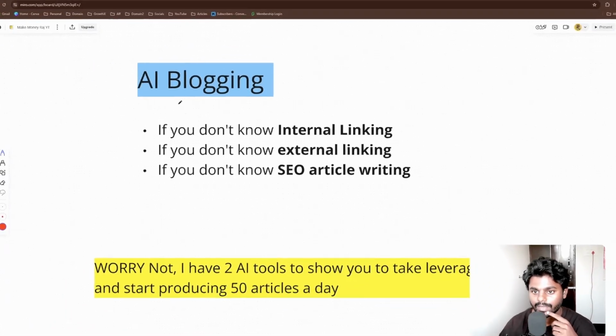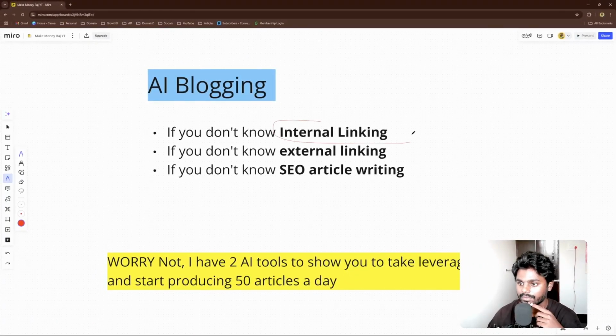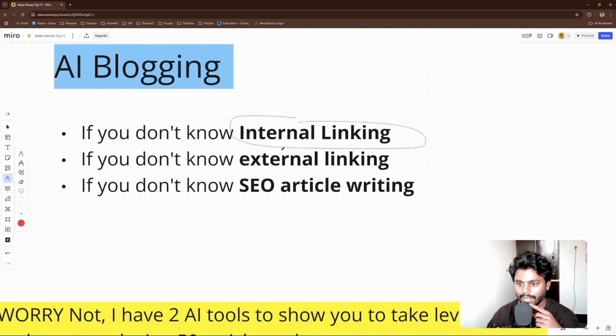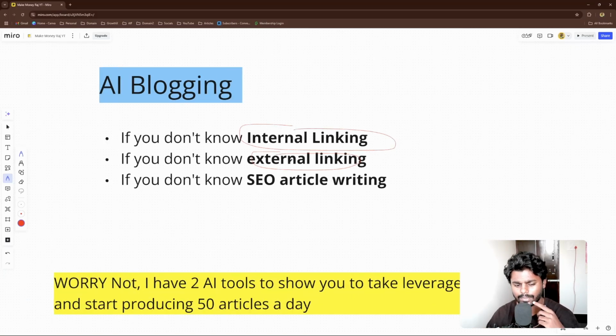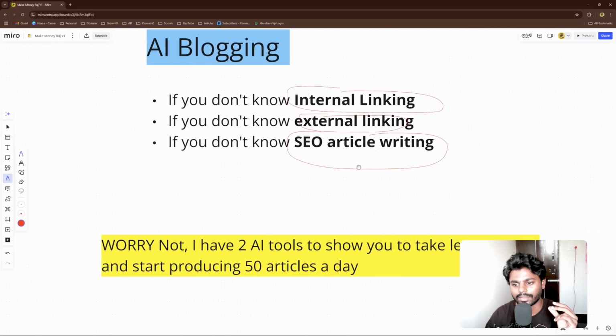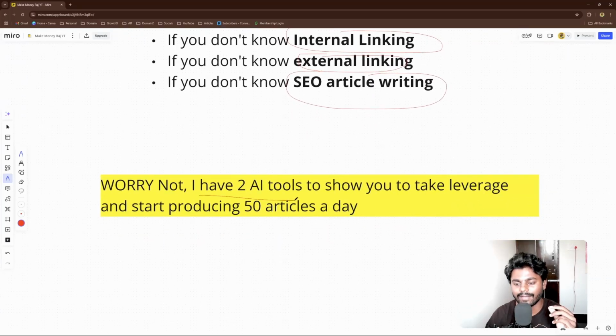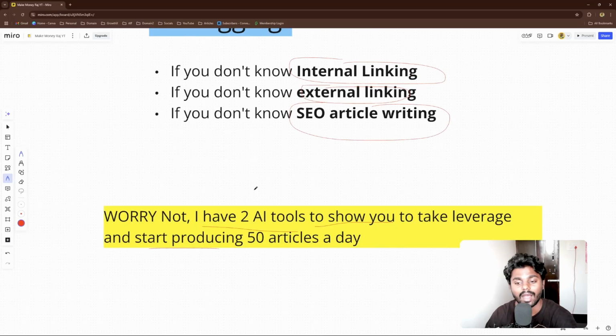Today, ladies and gentlemen, if you're starting a blog and you don't know how to internal link properly, or how to external link properly, or how to write SEO articles, worry not, because I have two AI tools. Keep in mind, two AI tools, which are the updated, latest versions, to show you how to take leverage and start producing 50 articles a day without even worrying about hiring freelancers to write SEO articles for you.